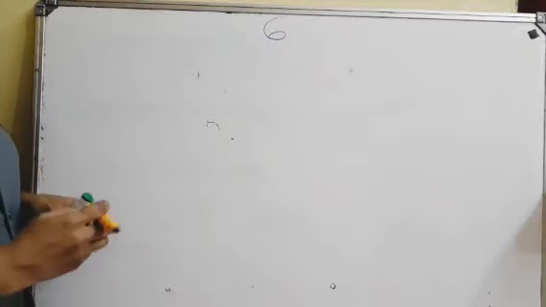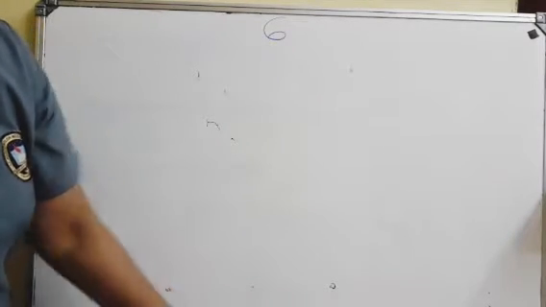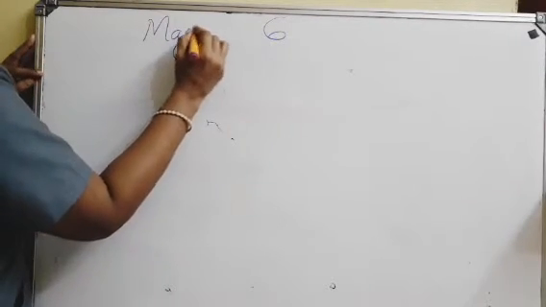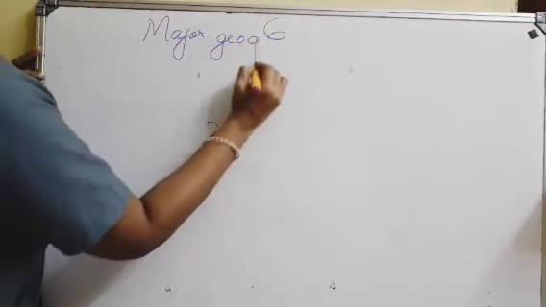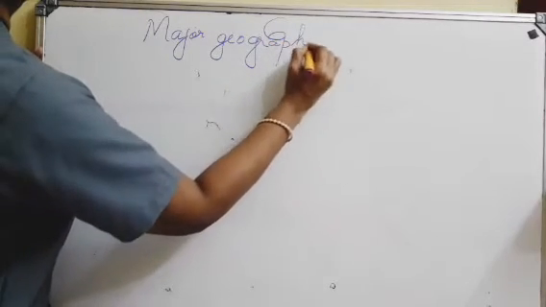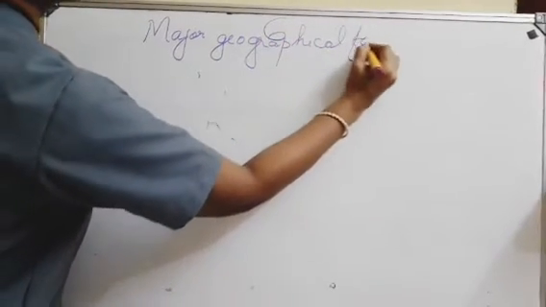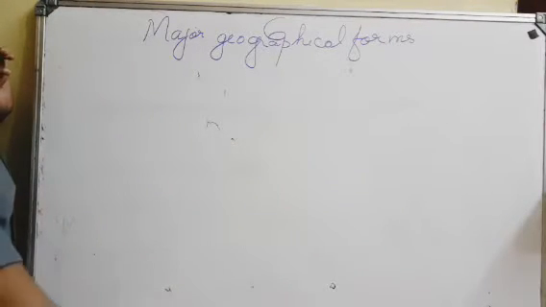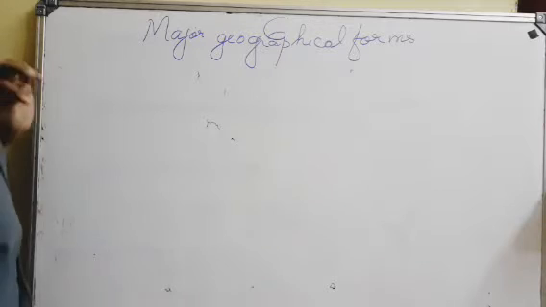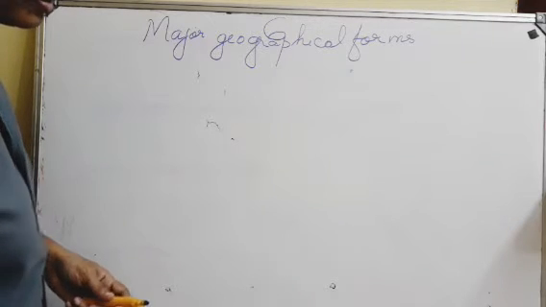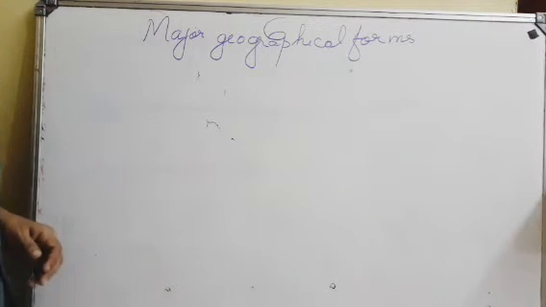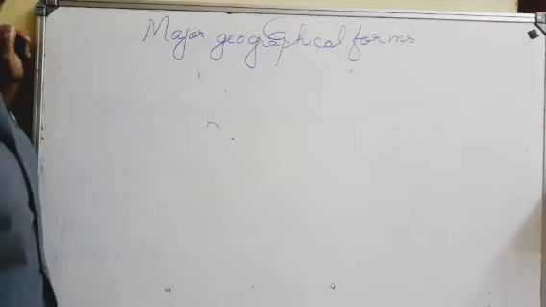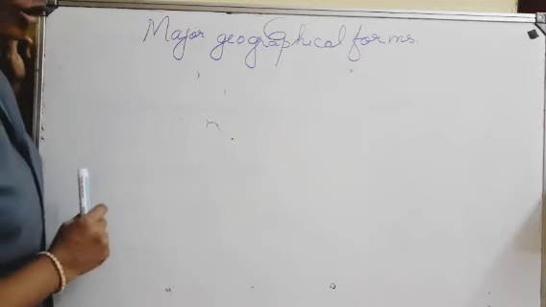So students, we will start our next lesson. Lesson number 6, major geographical forms. All the regions on the earth's surface are not the same.